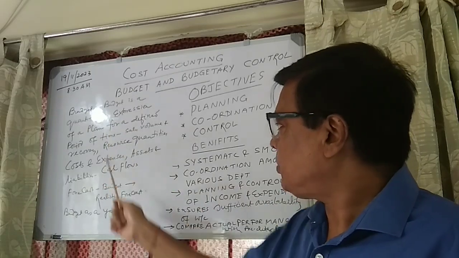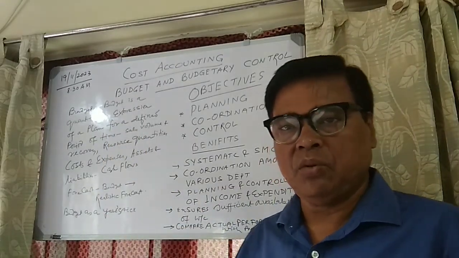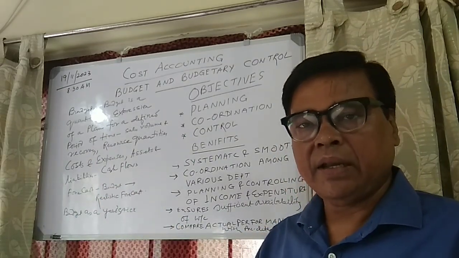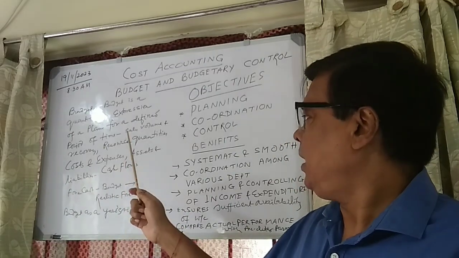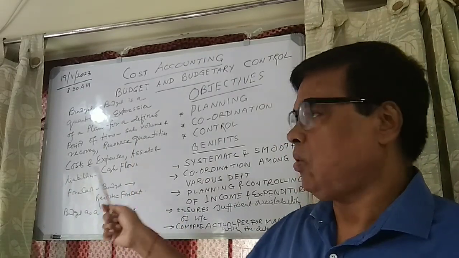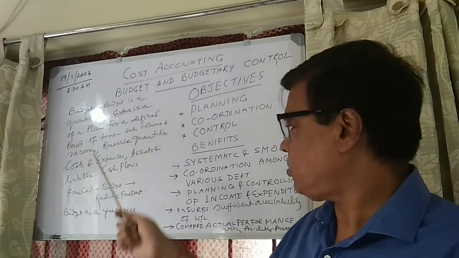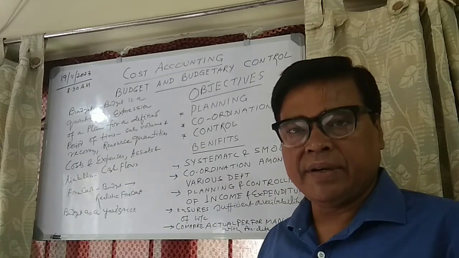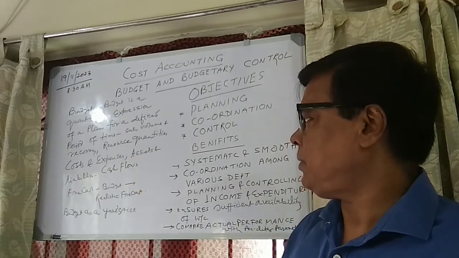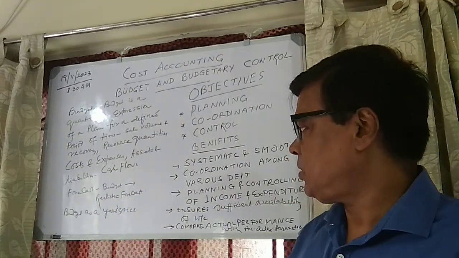Then what types of budgets can you make? Sales volume and recovery: how much sales will be there, how much recovery will be there, you can expect it and budget for that. Resource quantity: how much resource you will be requiring. Cost and expenses: how much cost and expenses for that resource quantity. Assets and liabilities, that also you have to budget, your capital expenditure budget, cash flow, cash budget. So these are the various types of budgets you have to make.